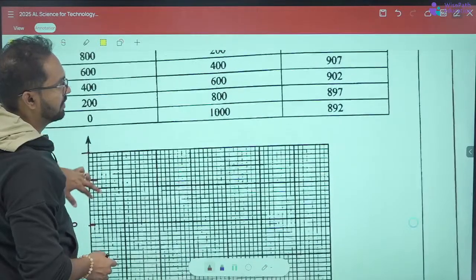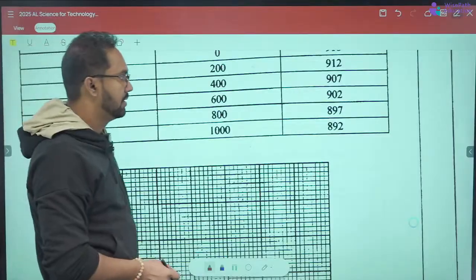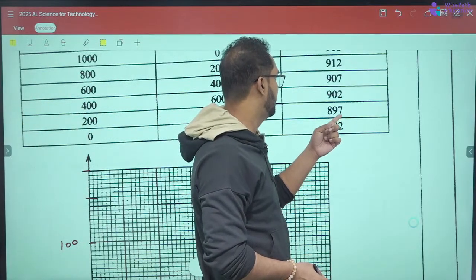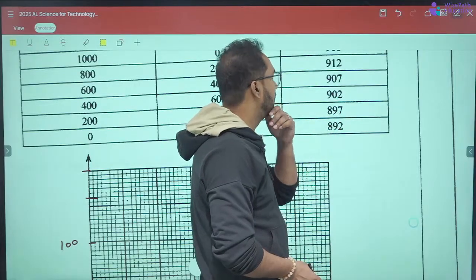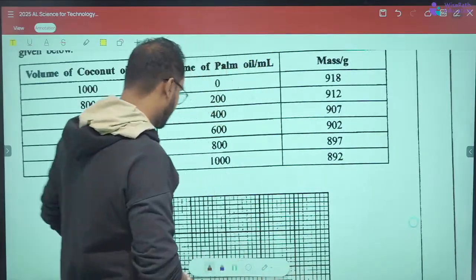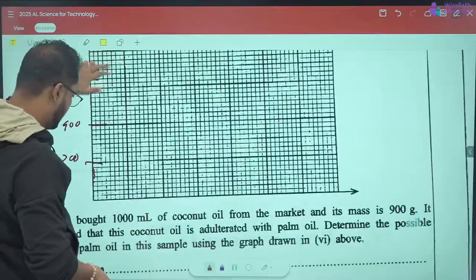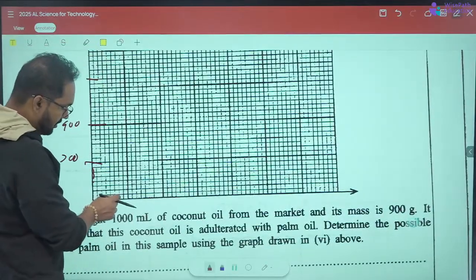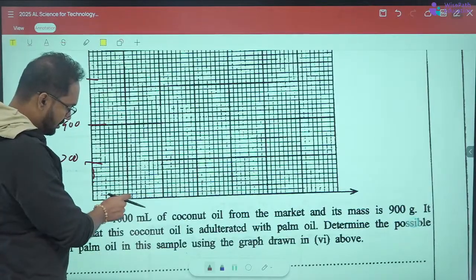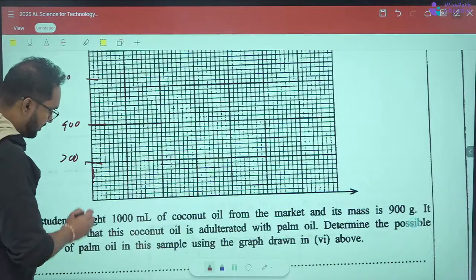For the mass, it goes in steps of 5, so I'll take it 5 by 5.